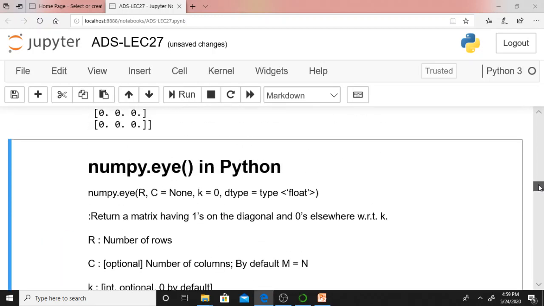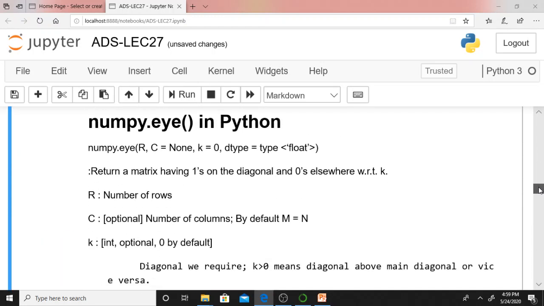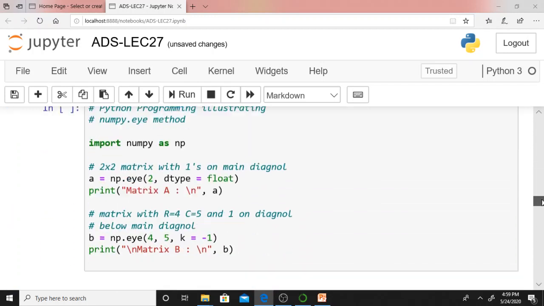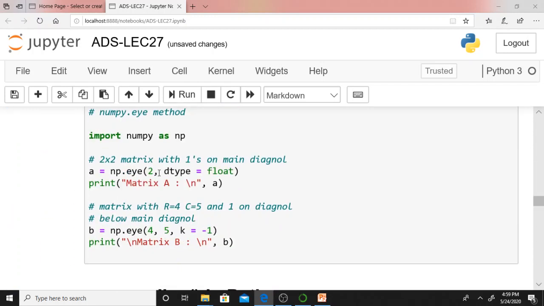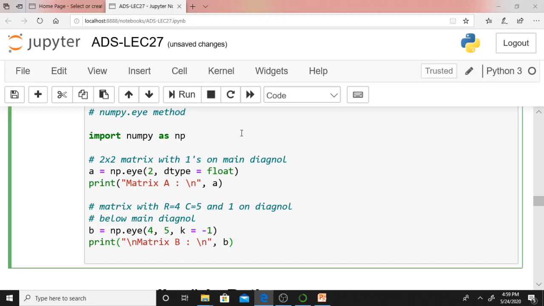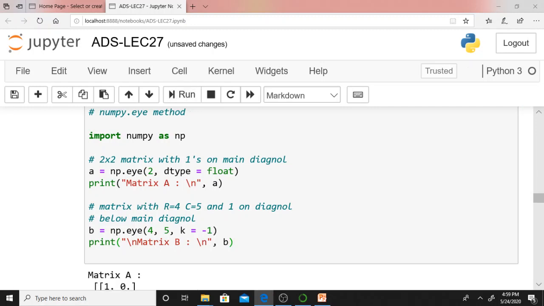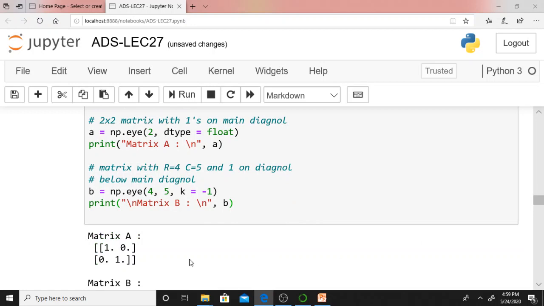np.eye, we already discussed this one. It returns a matrix with ones on the principal diagonal. np.eye, here we are mentioning only row number 2. If you are not mentioning the column number, automatically the row number will be equal to the column number. Therefore np.eye(2) will generate a 2 by 2 matrix. Just see, dtype equal to float. What does it mean? Dtype float means 1.0, a float.